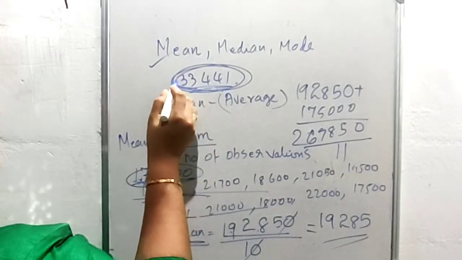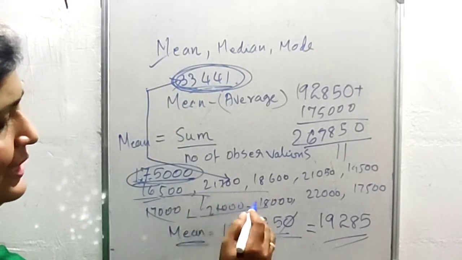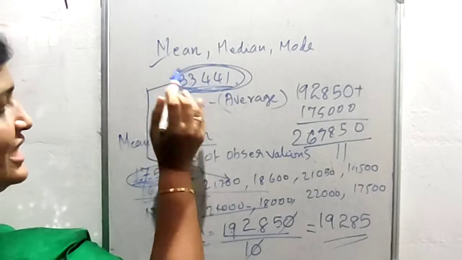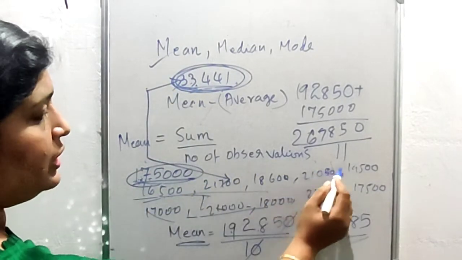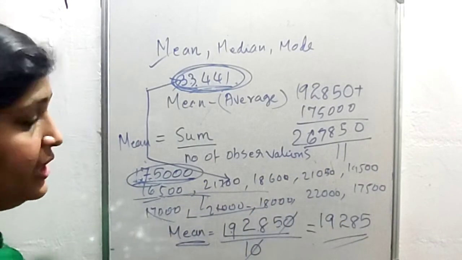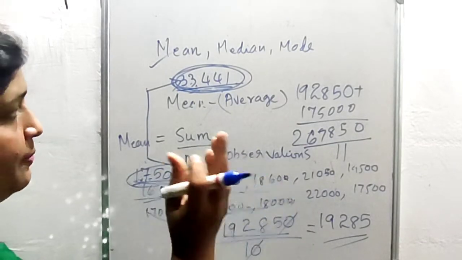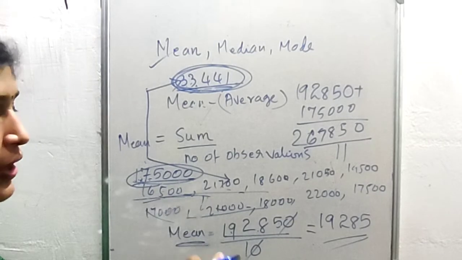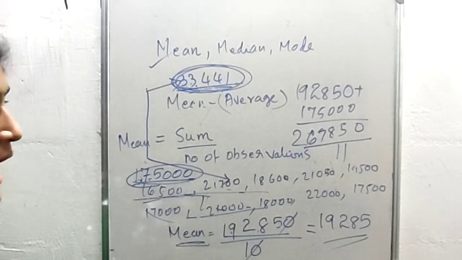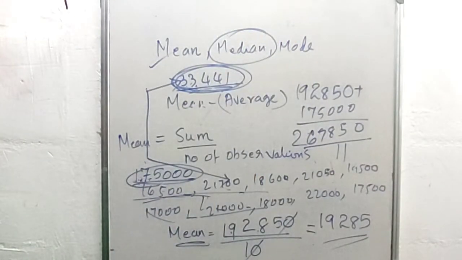But this value is not able to represent all the values of this set. This number fails to represent all the numbers in this set, right? The arithmetic mean fails to represent this set of numbers. So here we are going to introduce another measure of statistics, that is median. Okay, median means what?